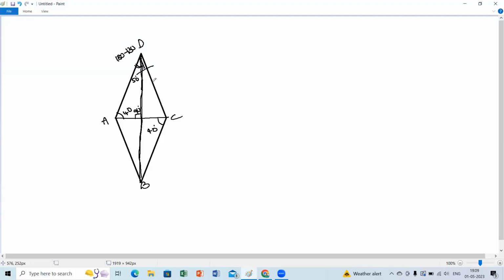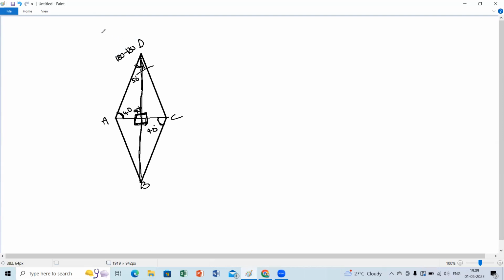Why is it 90? Because of rhombus properties: in a rhombus, diagonals are perpendicular bisectors of each other. That's why it is 90. This is 40. What is this? It is also 40. Why? Because the triangles are congruent, the measurements are equal. That's one point.